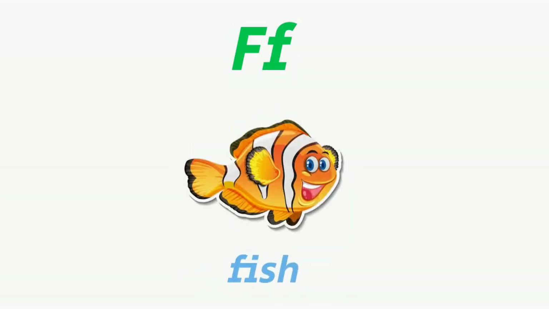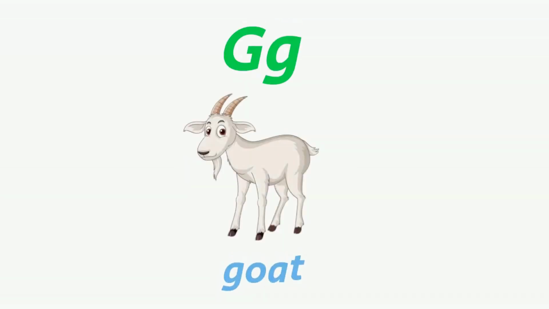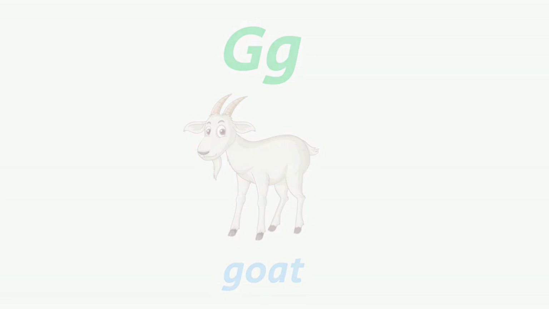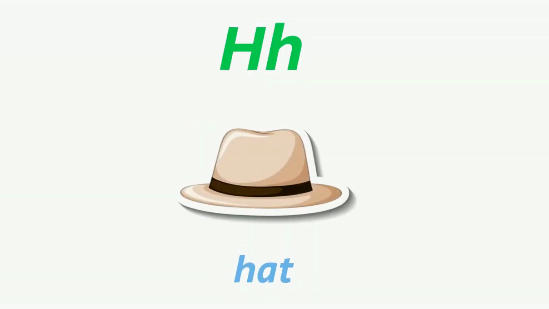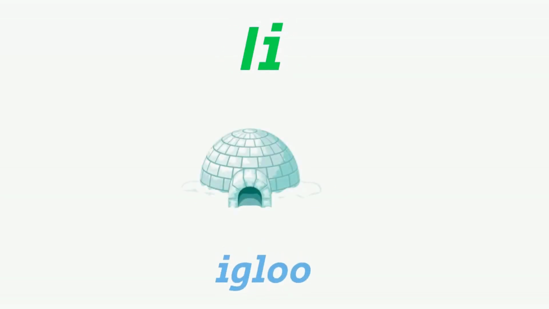F makes an F sound, as in fish. G makes a G sound, as in goat. H makes an H, as in hat. I makes an E, as in igloo. J makes a J, as in juice.